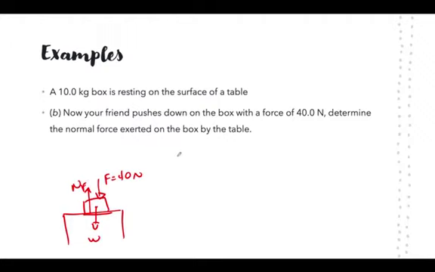Now, using Newton's second law, the sum of the forces is equal to mass times acceleration, we have normal force going upwards minus weight going downwards minus 40, which is also pointing downwards, and this is equal to mass times acceleration. Since the book is not moving, we know that acceleration is equal to 0.